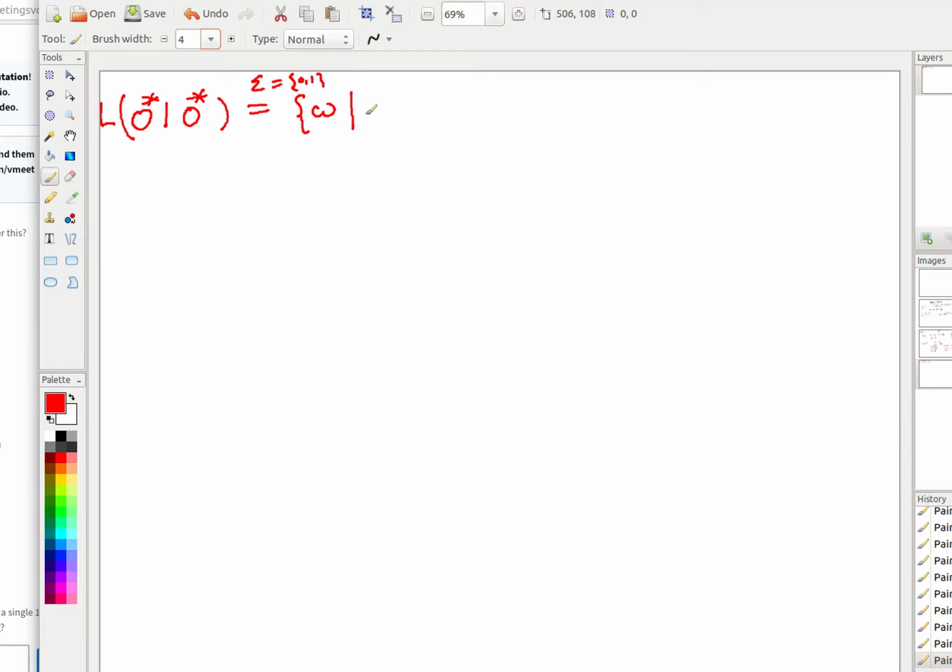W such that W contains what? Good, Shashwat. Correct. W contains a single one, right? And exactly one. W contains exactly one.